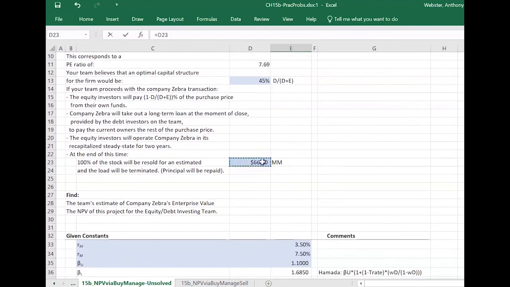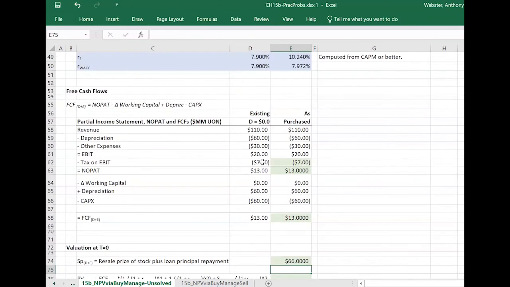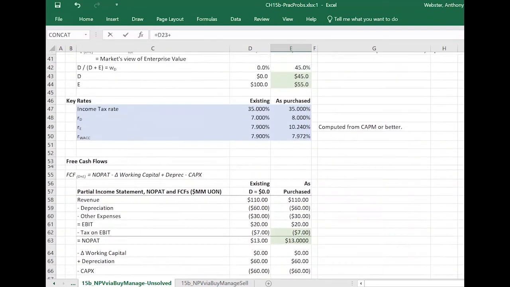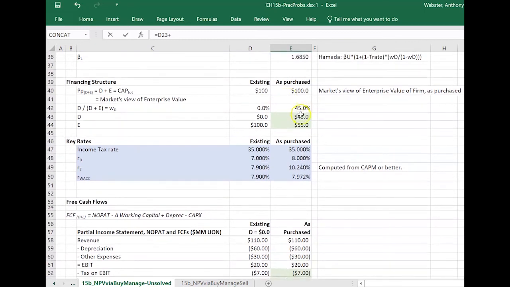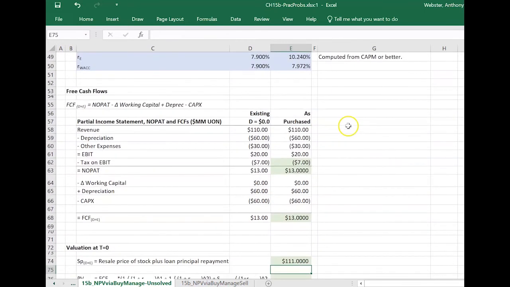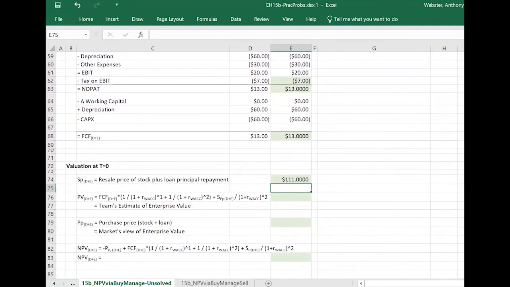And that is, here we go, 66 million. And we have to add to that the loan principal repayment. So the loan amount, the debt amount, is going to be 45. So we add those 2 together, and total for the team, shareholders and debt holders, they anticipate getting 111 back at the end of 2 years.